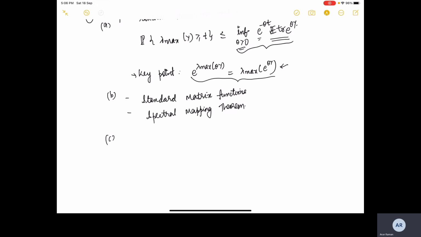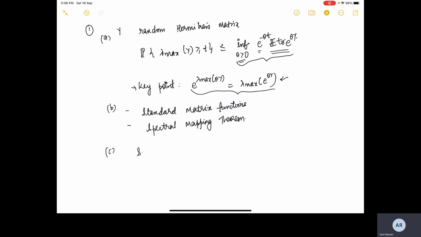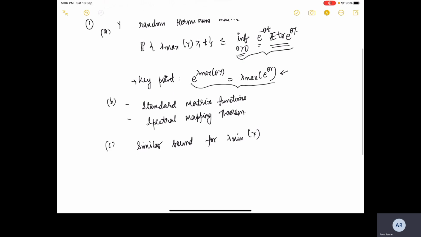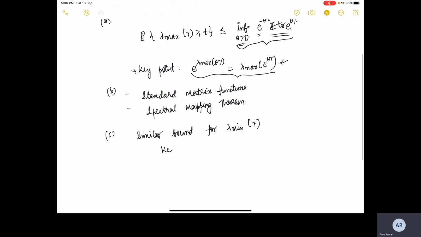Then, after these two things, we proved a similar bound for lambda min of Y. And in the proof, the key trick or the main idea, the rest of the proof was more or less along the same lines.